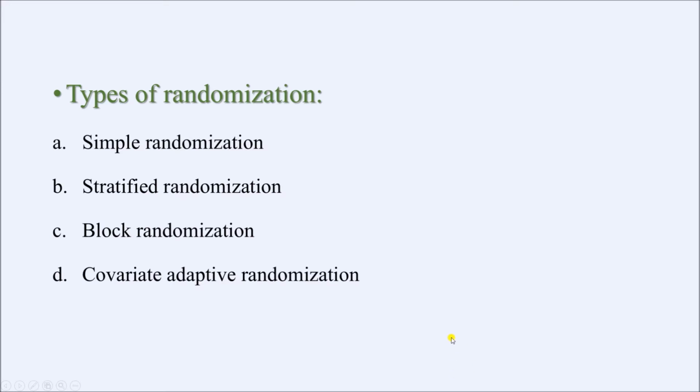So what are the different types of randomization? Here I have mentioned only 4 types: simple randomization and stratified randomization. These two are the types that we shall discuss today. Block randomization, covariate adaptive randomization, and there are many more which are very complicated methods, and it is beyond the scope of the discussion in our channel because these are not at all important for undergraduate students.